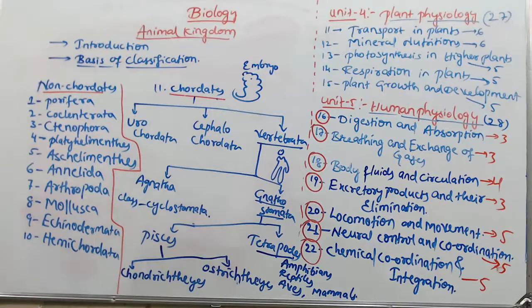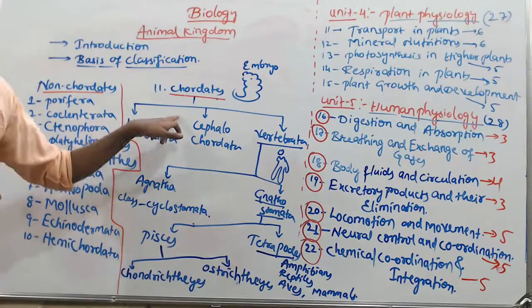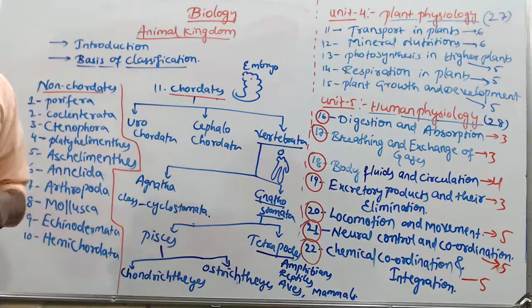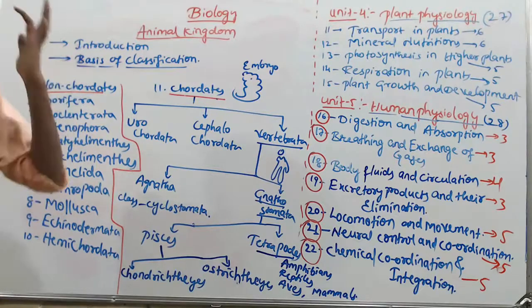Okay, in biology, we're going to study starting from the small organism, from unicellular to a larger animal, that is the human being. Right? In the first unit, diversity in the living world, there are four chapters we come across. One is the living world, second is biological classification, third is plant kingdom, and fourth is animal kingdom.